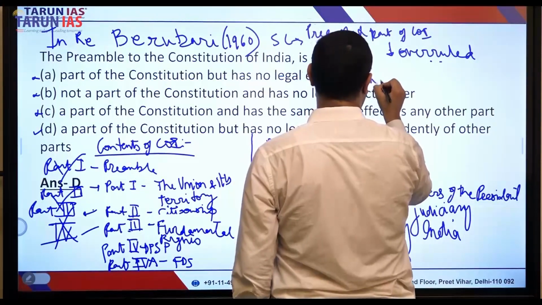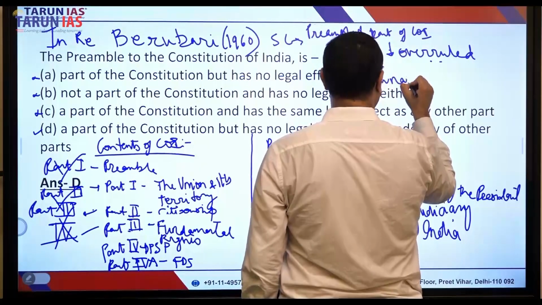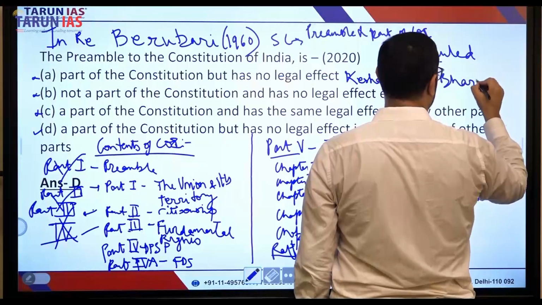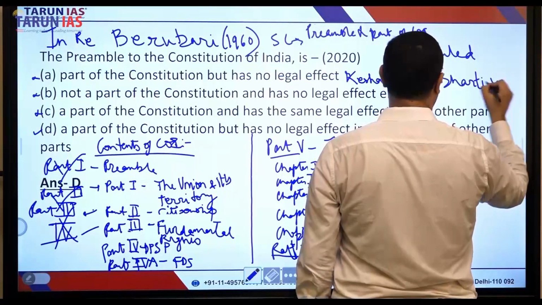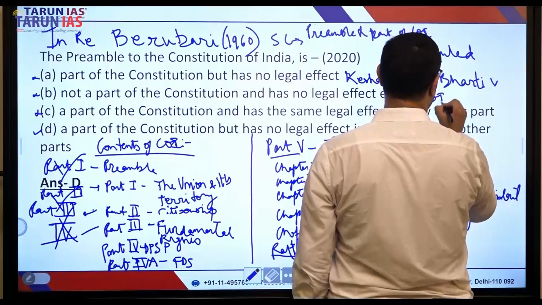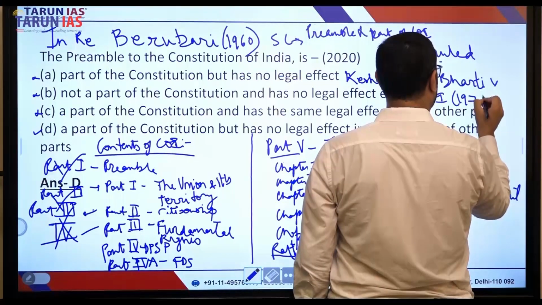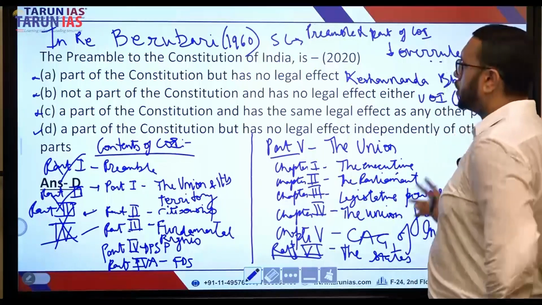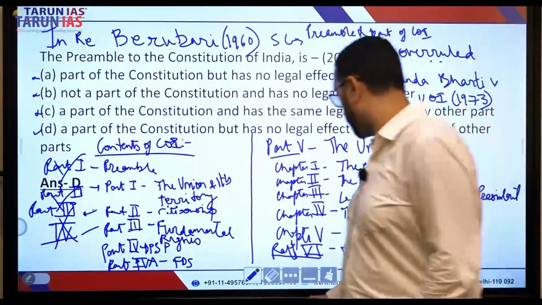We've done this case earlier as well, if you would remember. Kesavananda Bharati versus Union of India, 1973. Kesavananda Bharati, then this Berubari case.